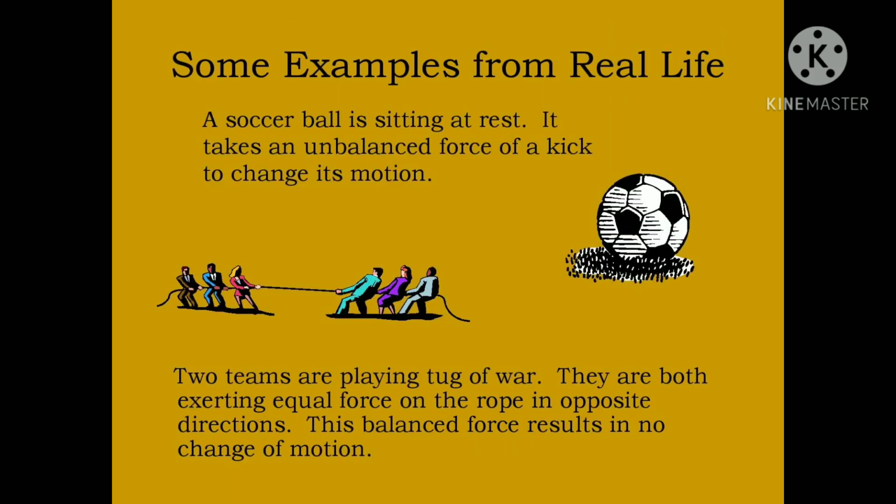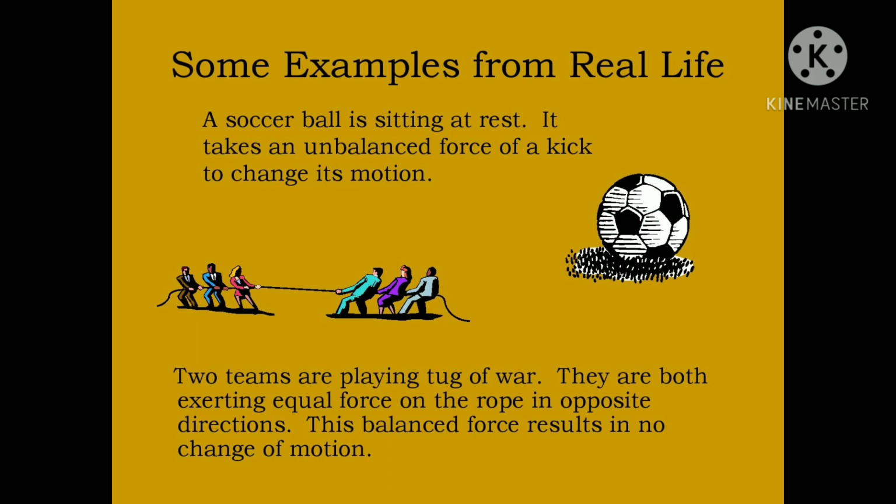Some examples from real life. A soccer ball is sitting at rest. It takes an unbalanced force, the kick, to change its motion. Two teams are playing tug of war. They are both exerting equal forces on the rope in opposite directions. This balanced force results in no change in motion.